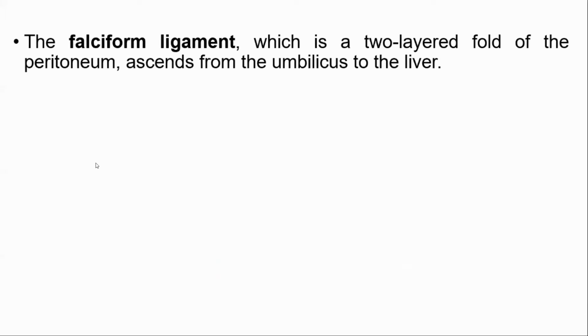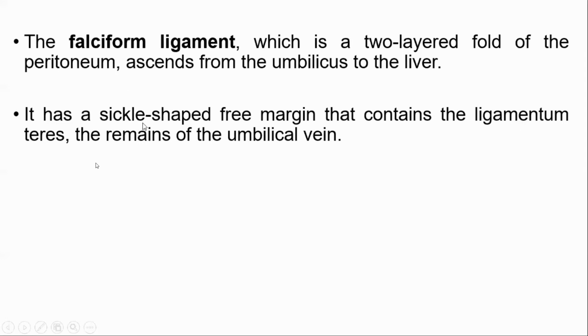Next, the ligaments associated with the liver. Falciform ligament is a bilayered fold of peritoneum that ascends from the umbilicus to the liver. It has a sickle-shaped or half-moon-shaped free margin that contains the ligamentum teres, which is the remnant of the left umbilical vein. Falciform ligament is important. It will be asked in the SAQ. Write short notes on falciform ligament.